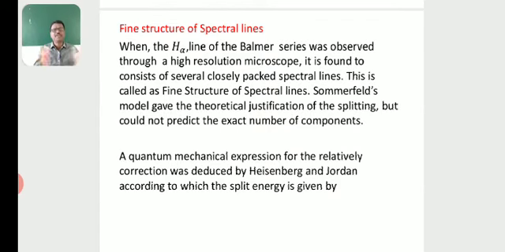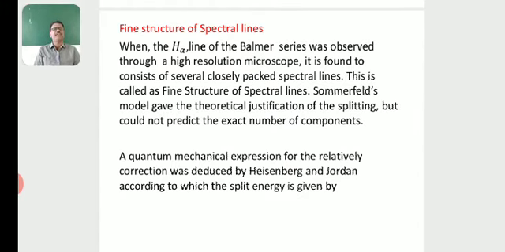But according to Bohr's atomic model, the H-alpha line is a single line. When it is observed with a high resolution microscope, it consists of a group of lines, the so-called fine structure of spectral lines.